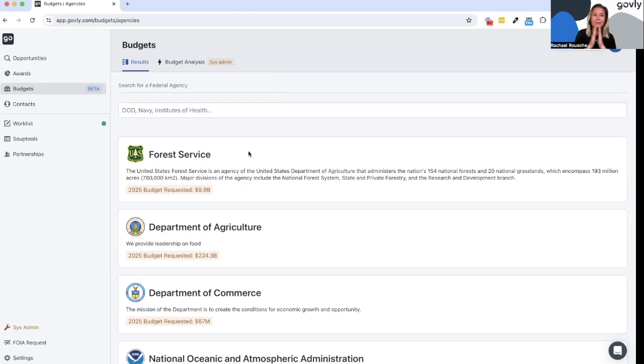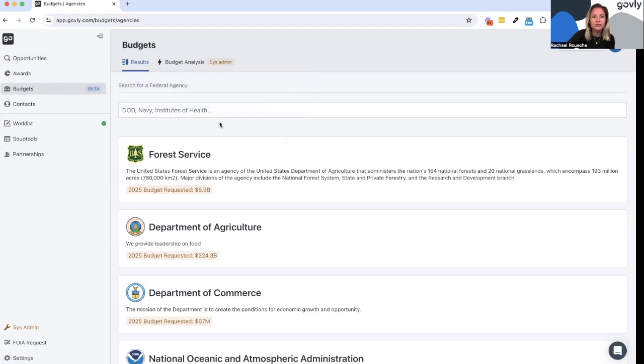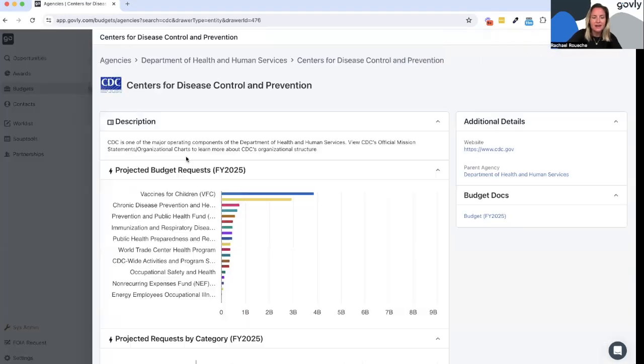All right, first up, budgets. It is in the left nav underneath opportunities and awards. You'll see it right there, budgets. And if you click on it, you'll be able to select any federal agency who has a budget request and dive more into the details of their request. So let's take CDC for an example. I'll type in the search bar CDC, select that item.